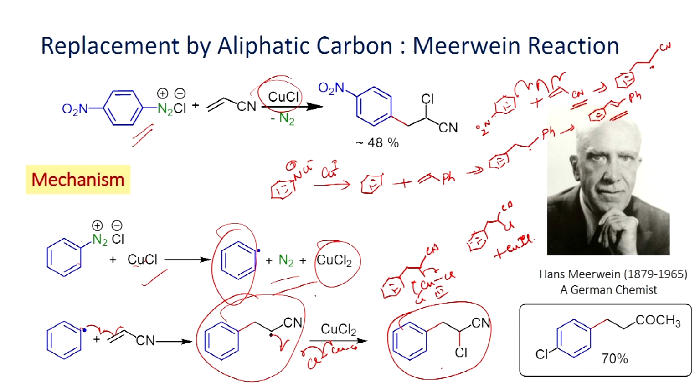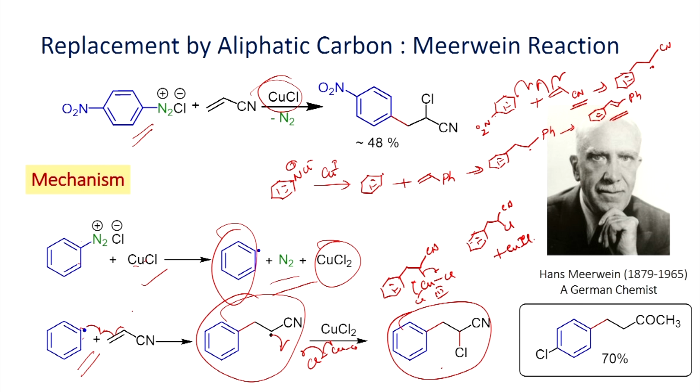So, now if you try to remember these reactions, you have here a radical. This radical also can undergo dimerization, which does not happen here. This is because the 2-phenyl radical can dimerize, and you can get the homocoupled product, but here if you look at this substrate, the radical can undergo addition reaction. Whatever radical you generate, that radical can be stabilized by this cyano group. This is the main reason how the Meerwein reaction takes place.